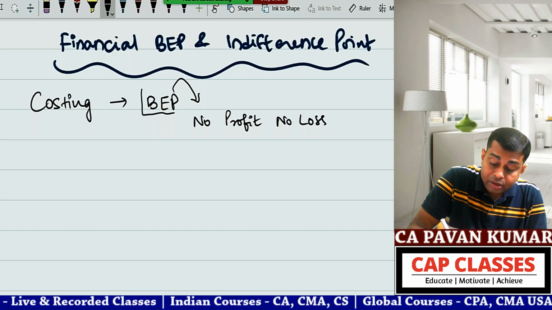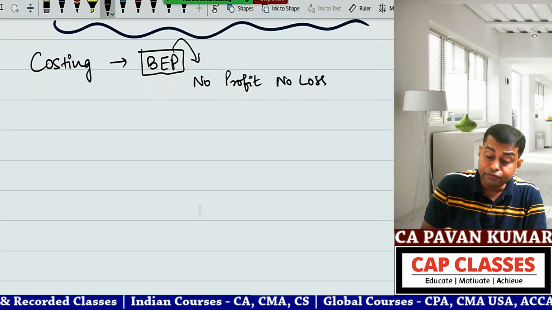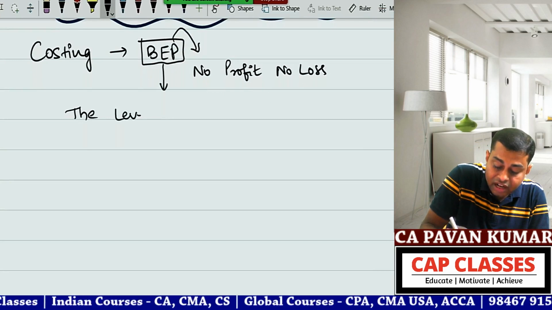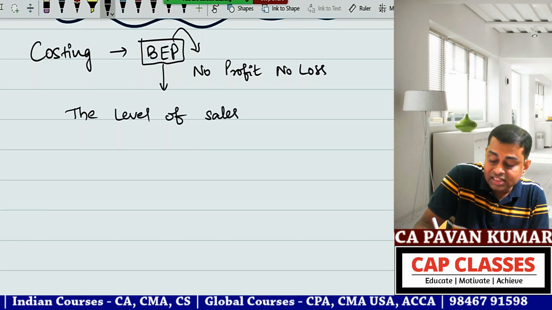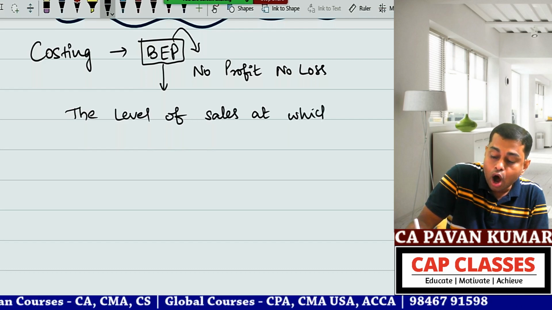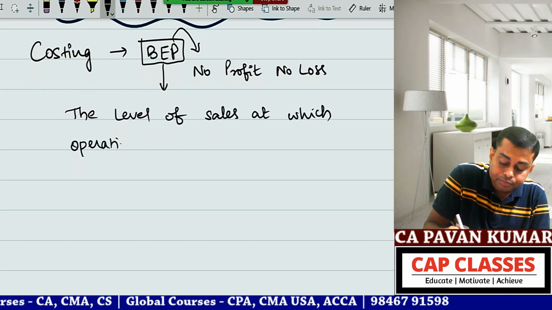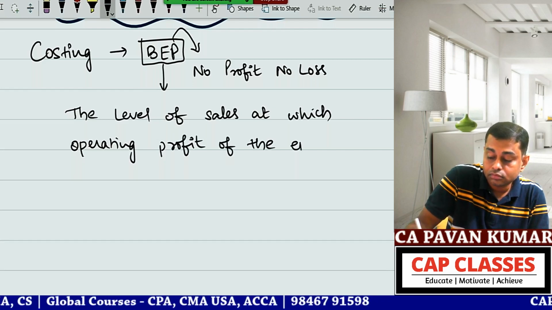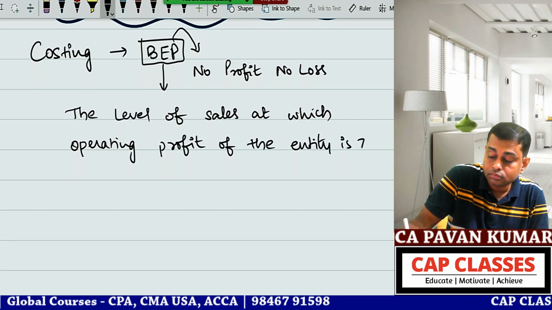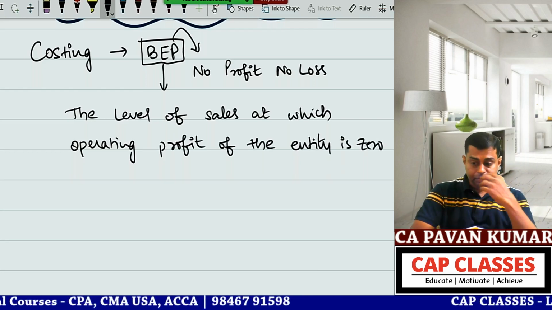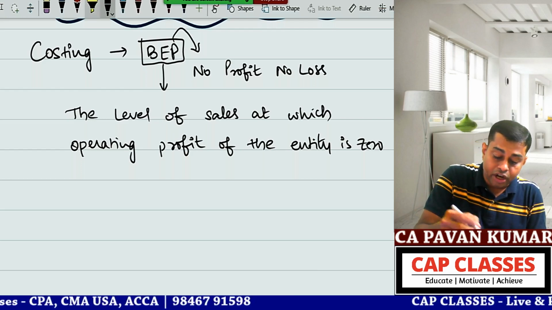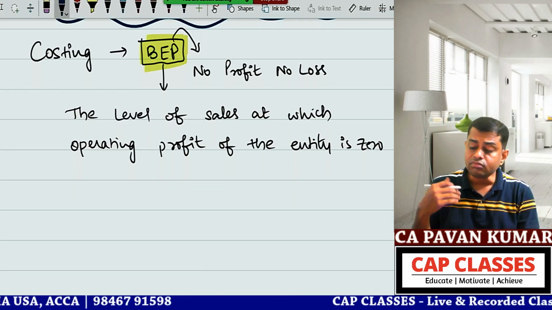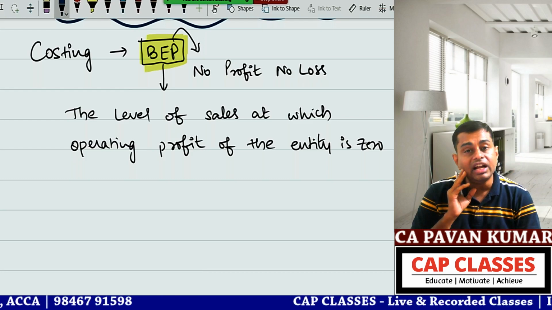So whatever the break-even point you have seen, if you know the actual meaning technically, it is the level of sales at which the operating profit of the entity is zero. Yes, sir. So what is break-even point? Tell me, guys, do you agree? The break-even point you have learned in costing is the level of sales at which the EBIT is zero.